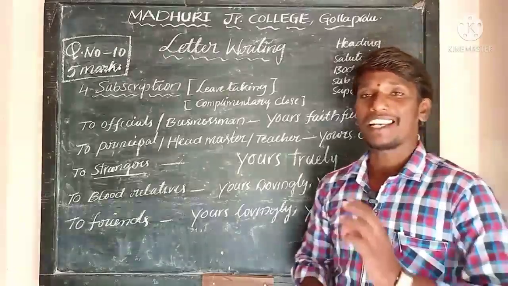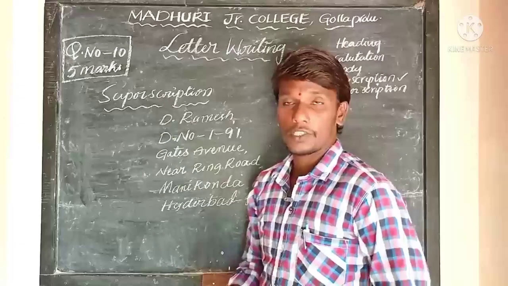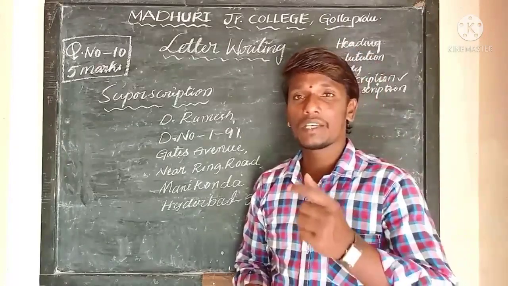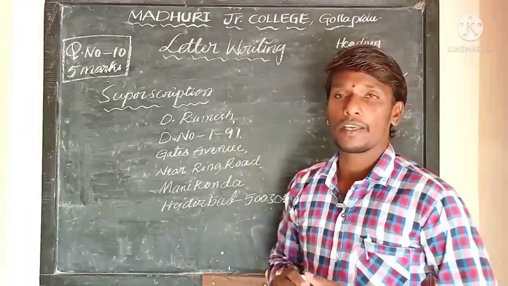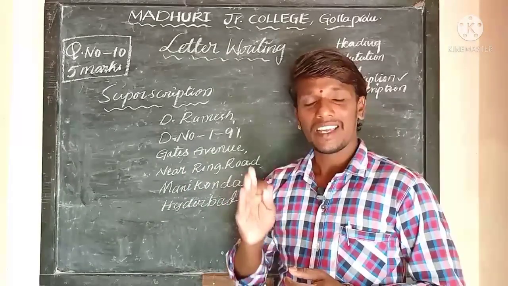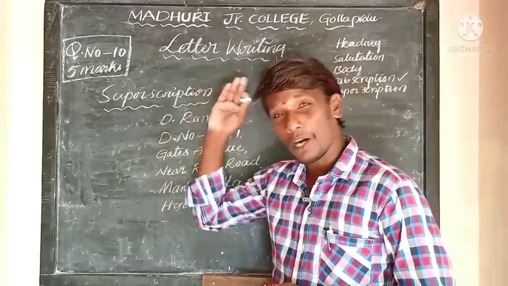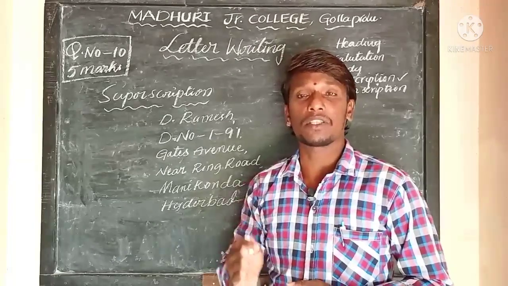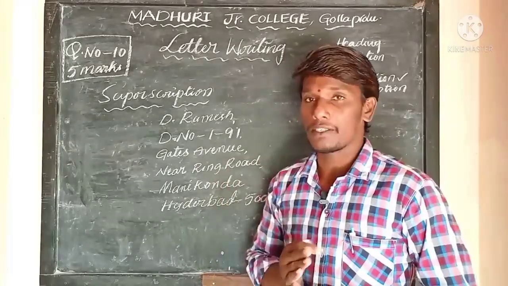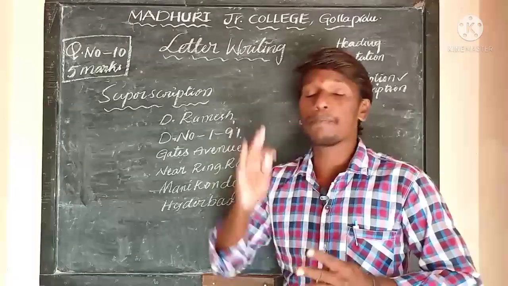That is nothing but the address of the receiver. The last part of writing a letter is superscription. Superscription is nothing but the receiver's address. And another important thing is that this superscription should not be written separately in formal letters, as we have already written it in the heading. The heading consists of three parts, as we already discussed: sender's address, date, and receiver's address.